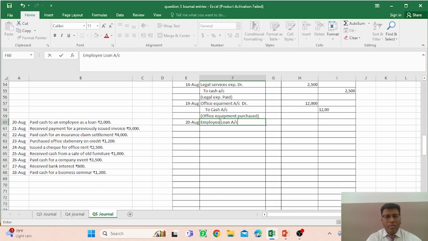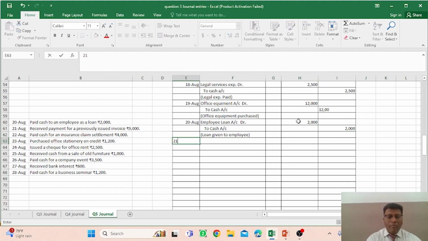Employee loan account would be debit, and to cash account. The narration would be that loan given to employee. You are not issuing a check, that's why we are writing cash account here. The amount is rupees 2,000, and you mention 2,000 rupees on the credit side also.